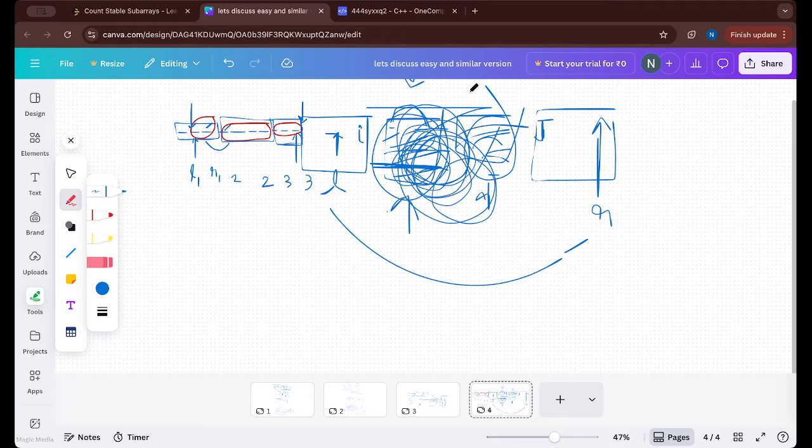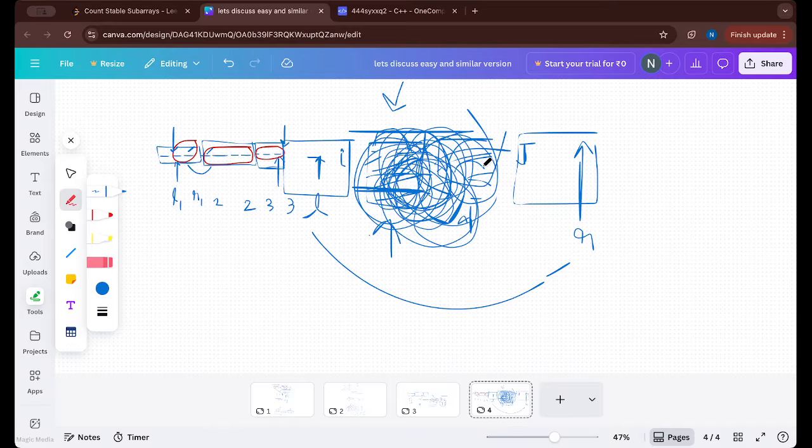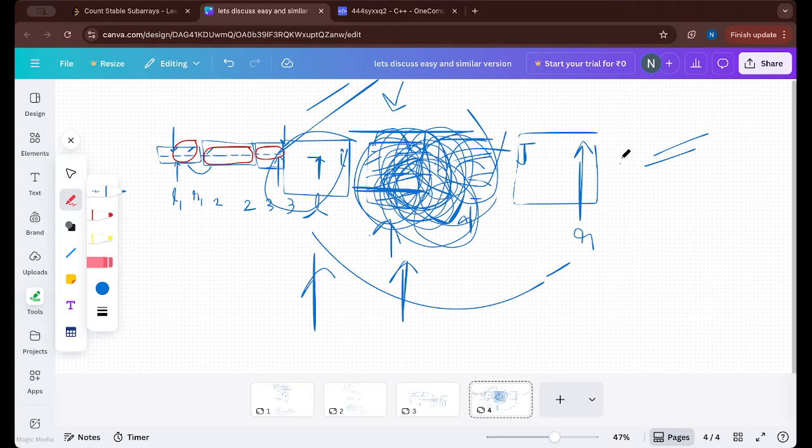So now the internal part is done, but the other part is left. What is the part? This block and this block. We cannot get an answer starting from this block and ending at that block, because they are in different blocks. It means we cannot find any answer there. So now we have to think only about this block, and only about this block.